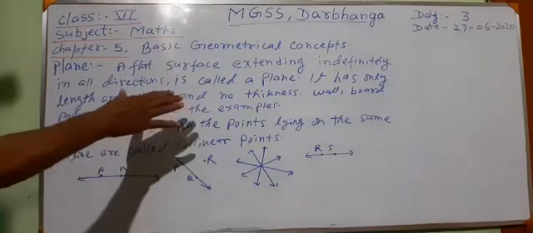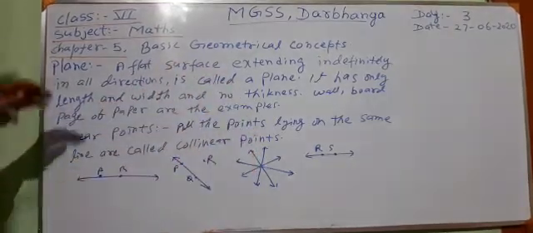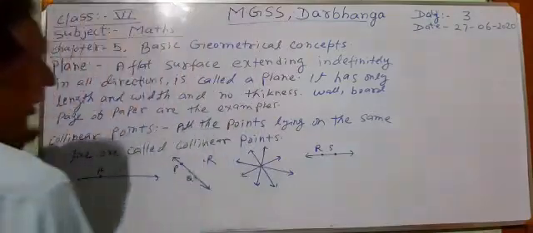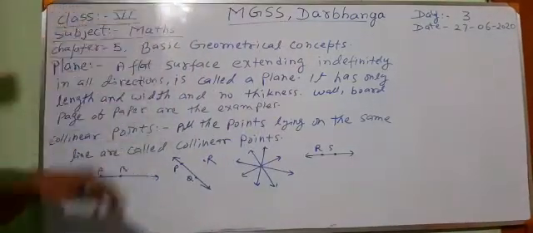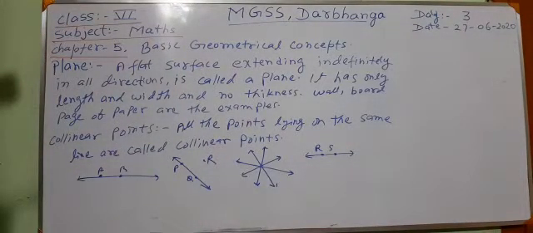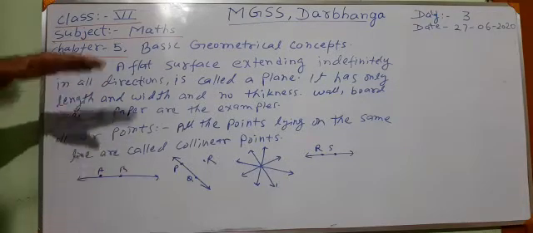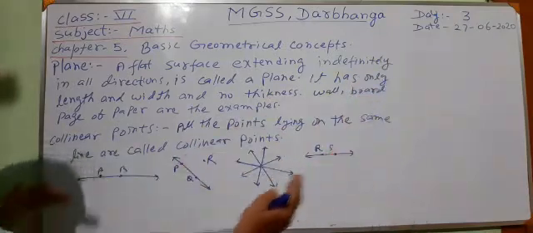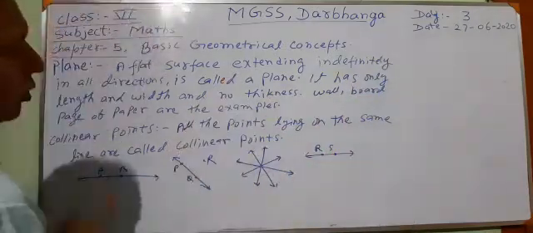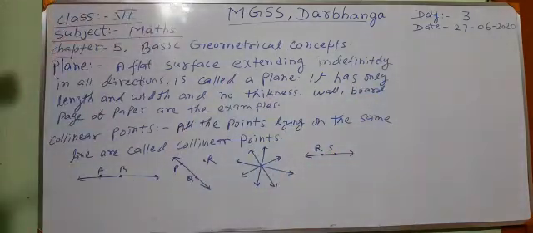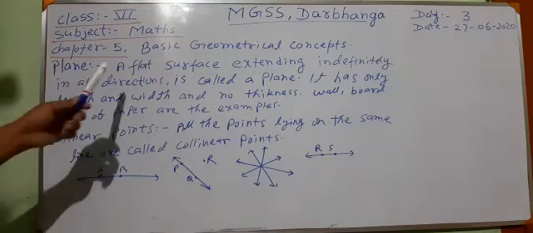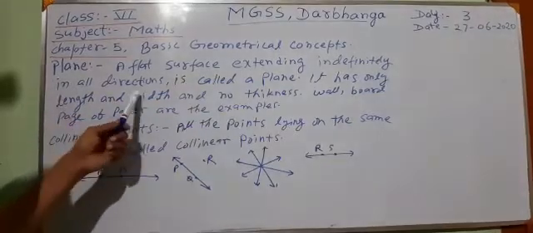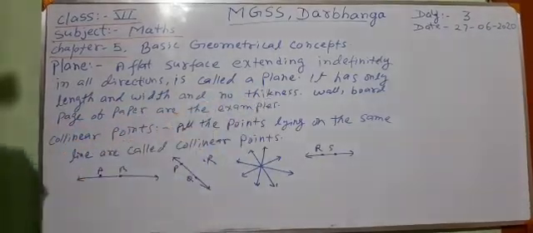This board has a definite length and breadth. If we extend it indefinitely in both directions, in the direction of length and in the direction of width also, then we shall get a plane.